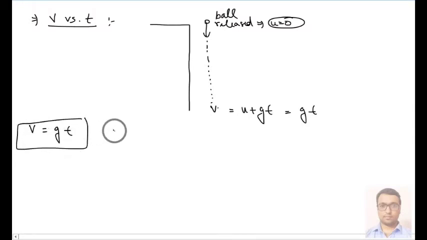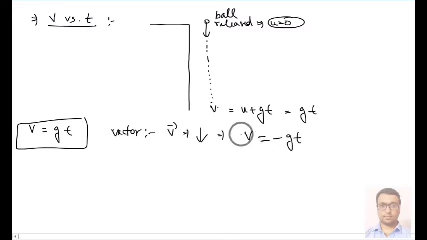Moreover, if we talk about vector form, the direction of velocity is downward. Okay, so we can say that velocity is increasing but along the negative y-axis.